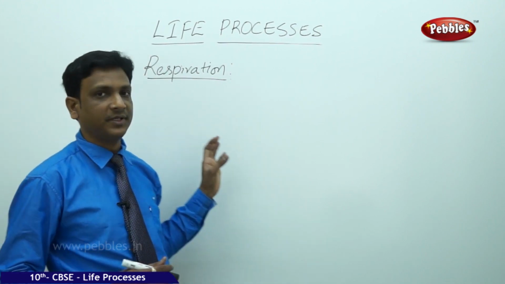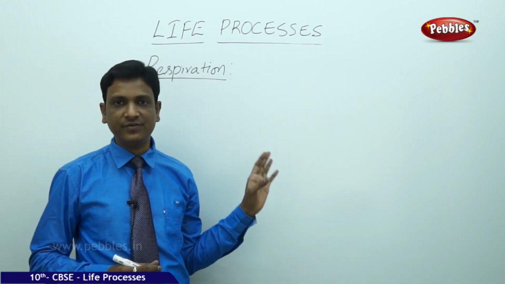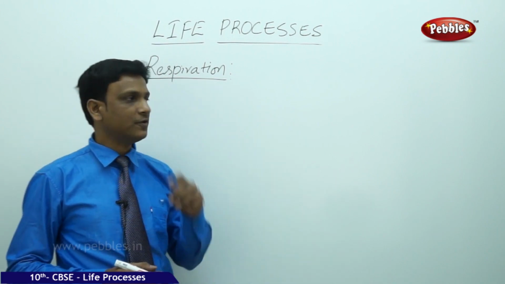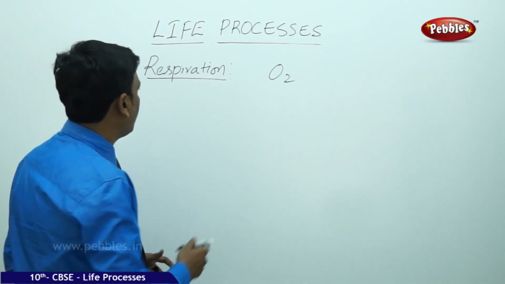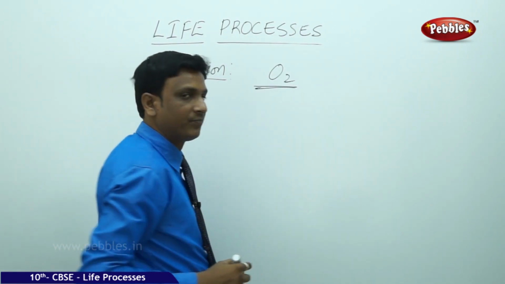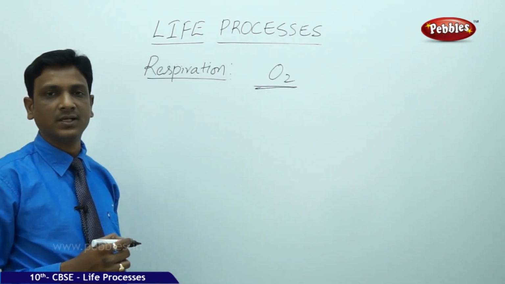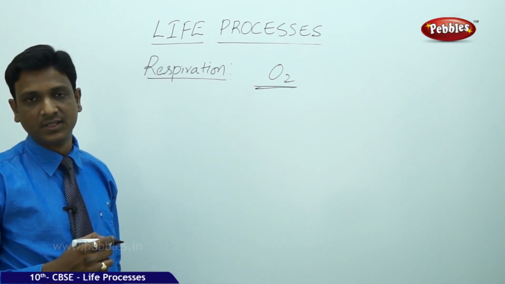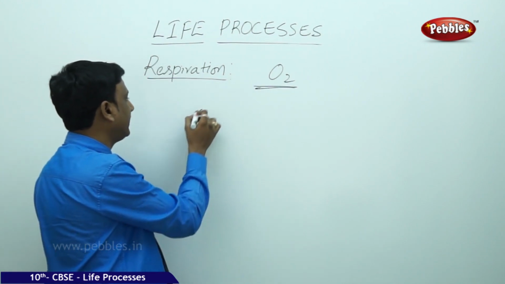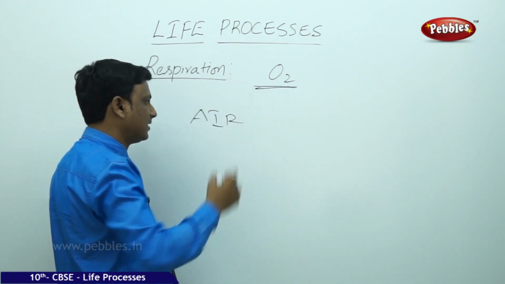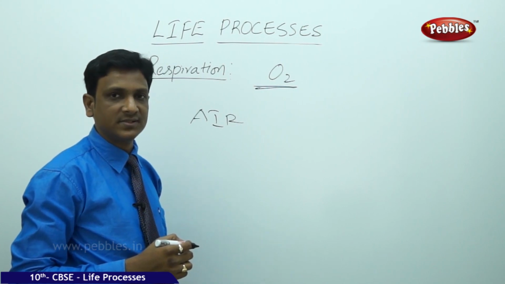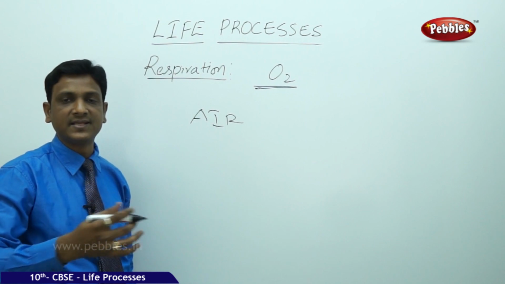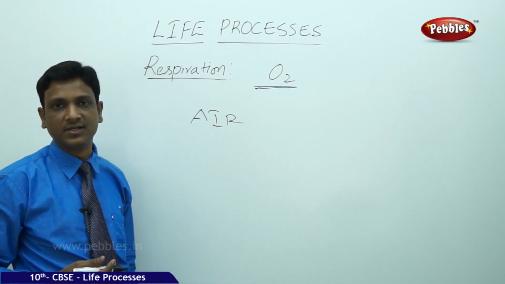So we have seen that respiration, the cellular respiration, in which energy is released from the molecules like glucose. But here, if you see the aerobic respiration, so the aerobic respiration requires oxygen, takes place only in presence of oxygen. How the aerobic organisms get the oxygen? Where is it present? Oxygen is present in the air as well as in the water. The organisms that live on land, they get the oxygen from the air. Air is around us. Air contains oxygen.